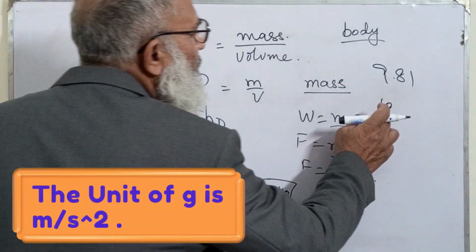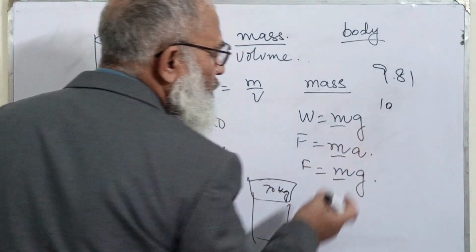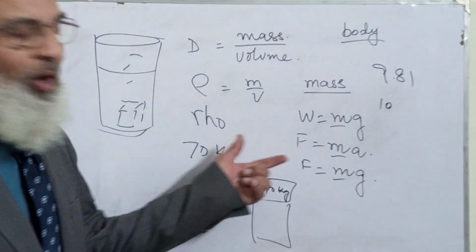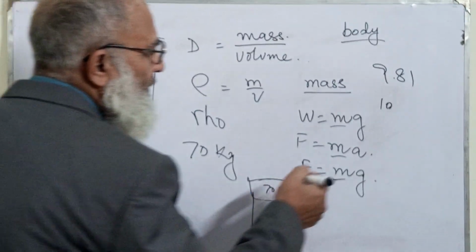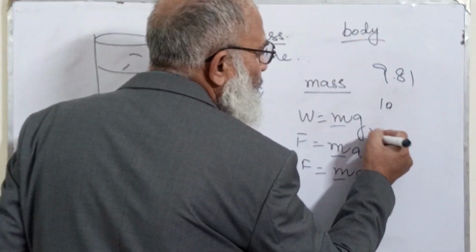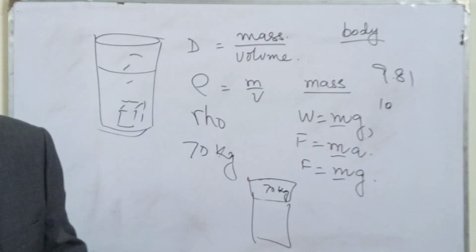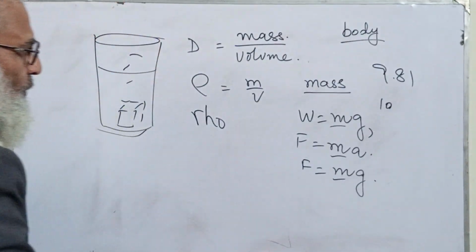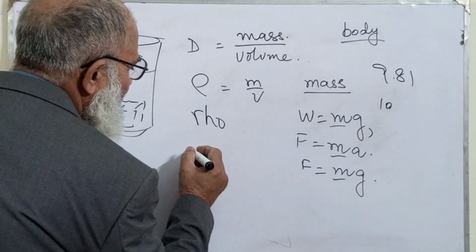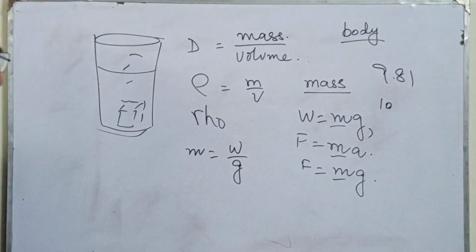Now, my weight is 70 kg. If I want to find my mass, then what would my mass be? m is equal to W upon g.